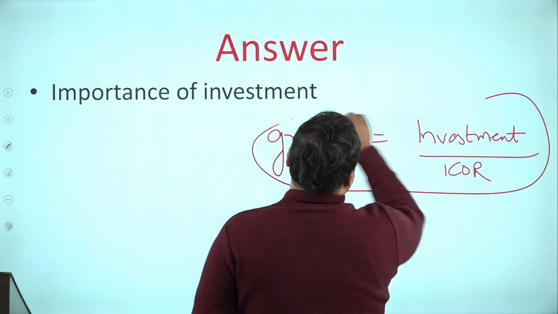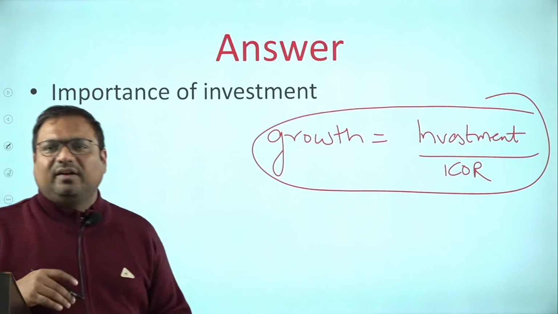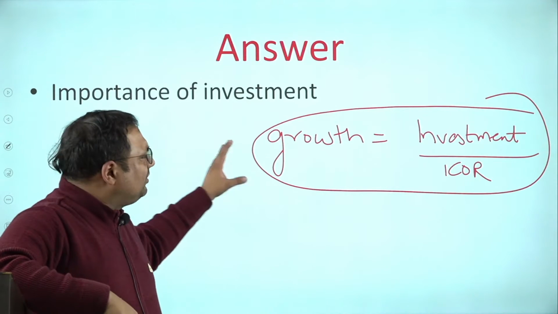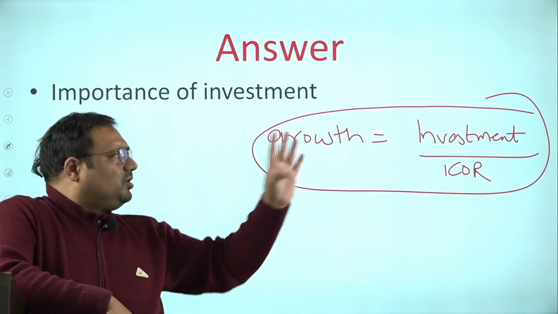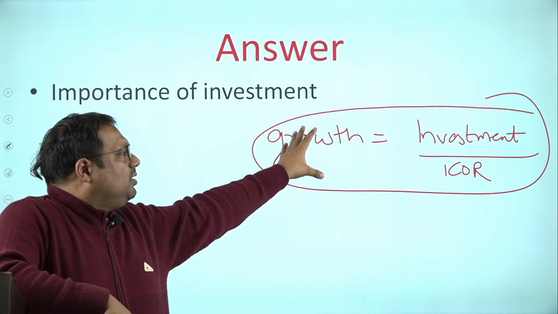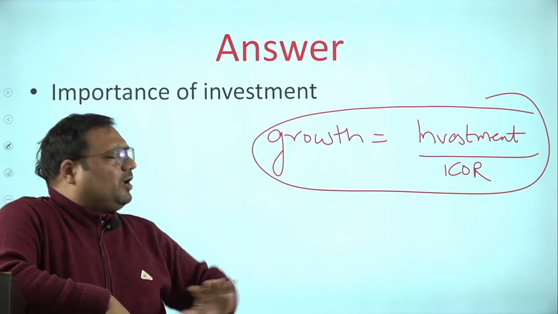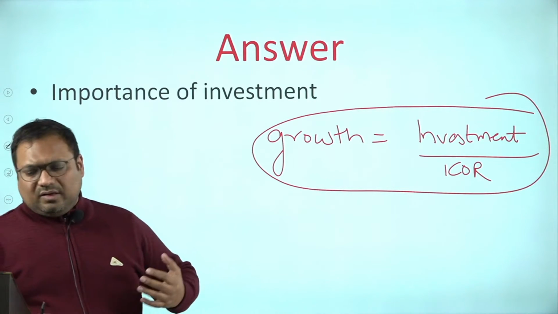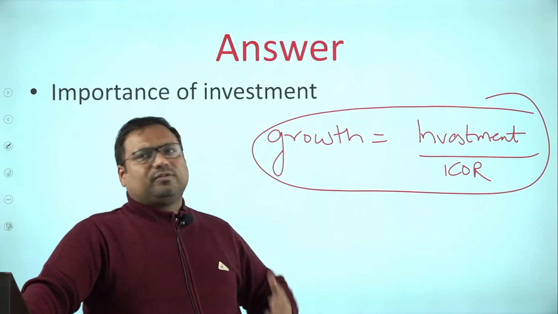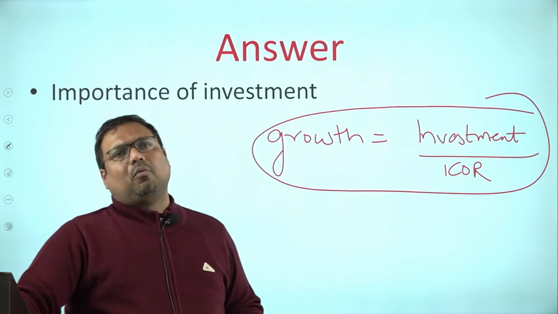Okay. So investment itself leads to rapid growth. Investment itself is leading to growth, without any doubt. This is one of the most well-known equations in economics. This is a modified and simplified version of the Harrod-Domar model.